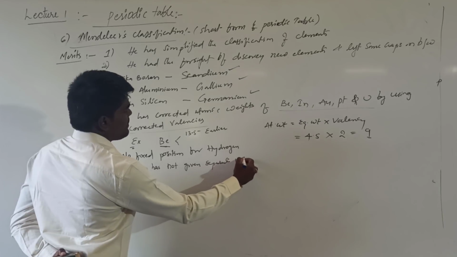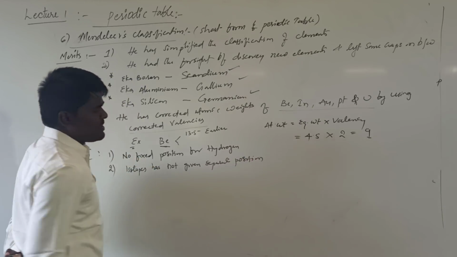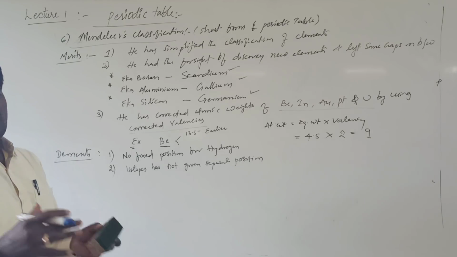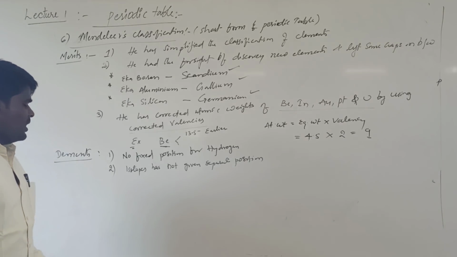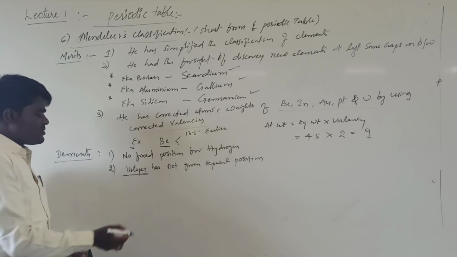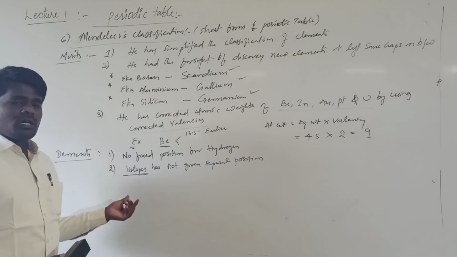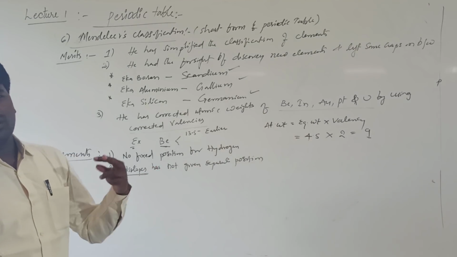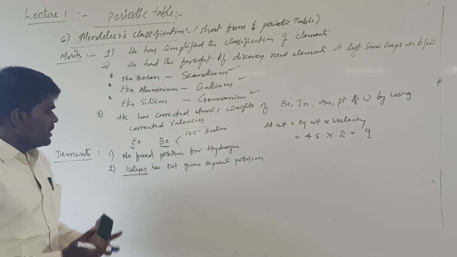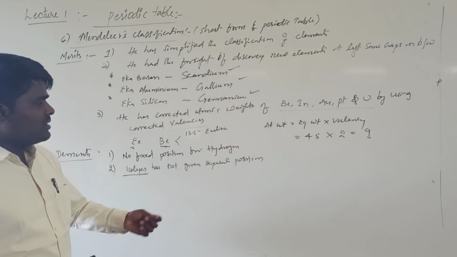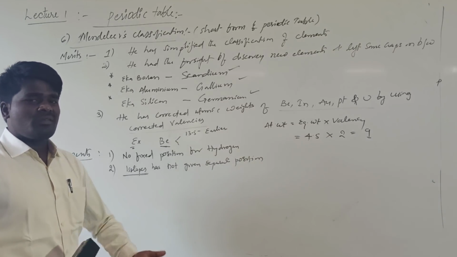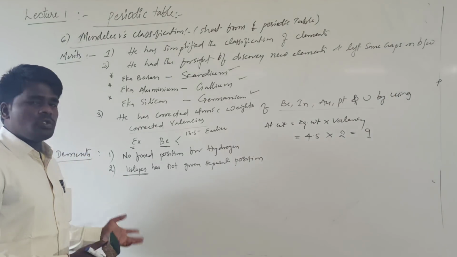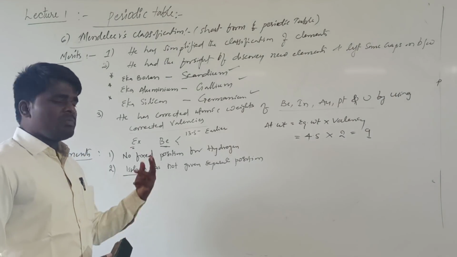What is the main criterion of classification of elements according to Mendeleev? He arranged the elements in increasing order of their atomic weights. In the case of isotopes, hydrogen has three isotopes: protium, deuterium and tritium. When you take atomic weight as the criterion, hydrogen should occupy three places in the periodic table. Carbon has two isotopes, C12 and C14, so carbon should be given two positions.